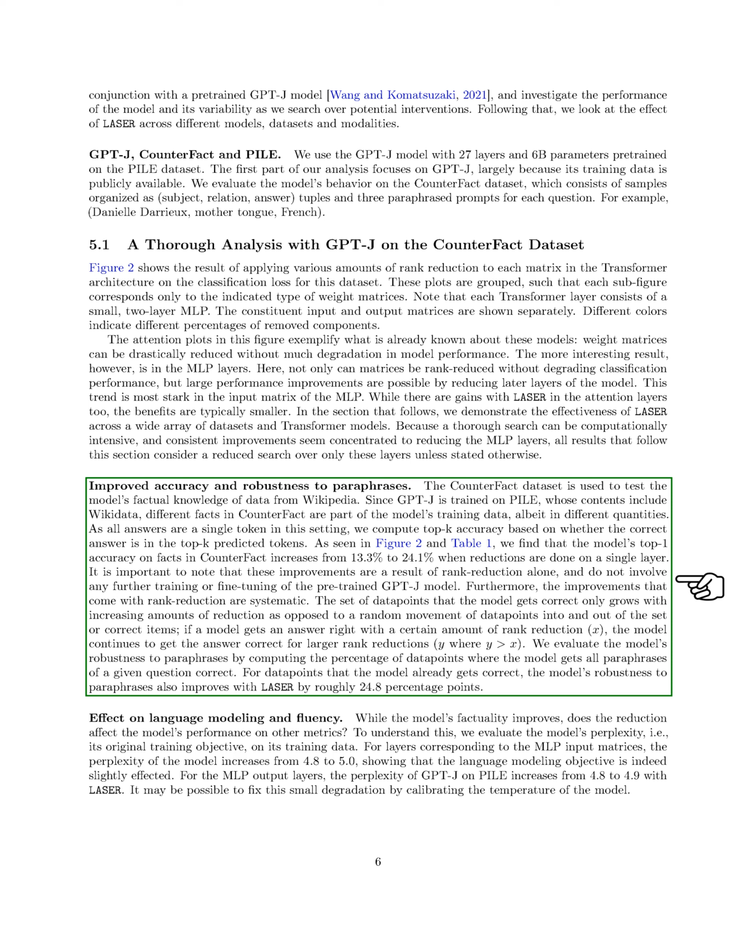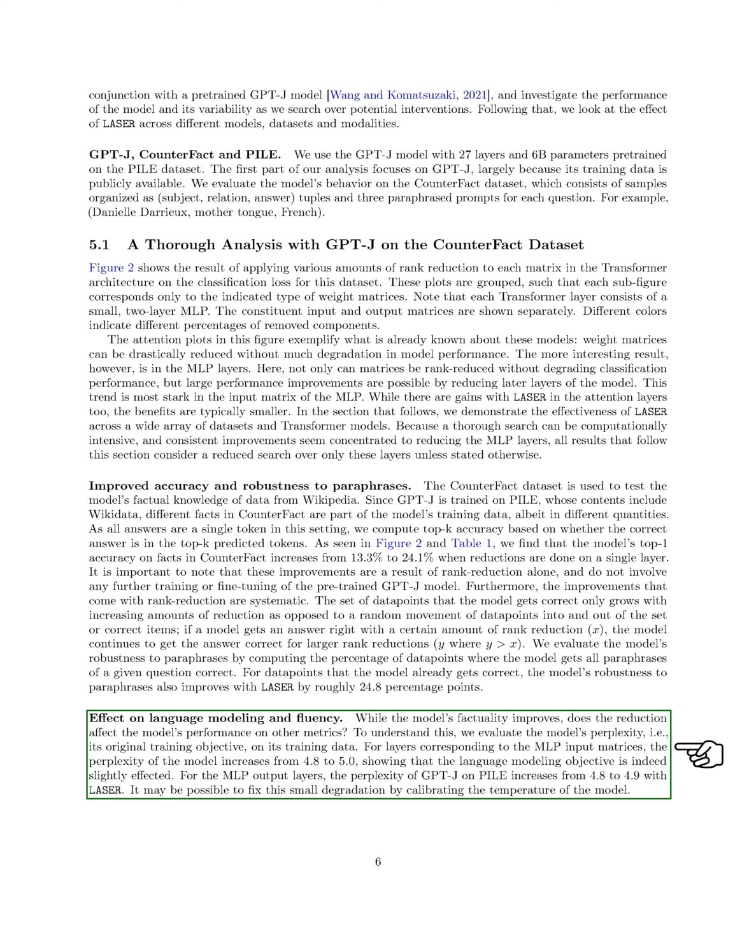It's important to note that these improvements were achieved solely through rank reduction, without any additional training or fine-tuning of the pre-trained GPT-J model. We also evaluated the model's robustness to paraphrases by calculating the percentage of data points where the model correctly answered all paraphrases of a given question. For data points that the model already answered correctly, the model's robustness to paraphrases also improved with the laser method by approximately 24.8 percentage points.